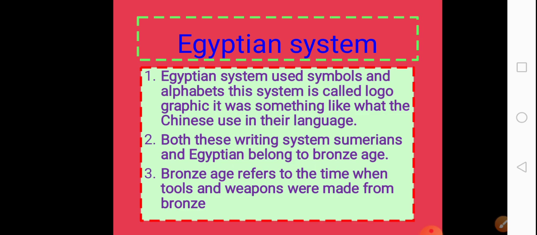If we have a look at the Egyptian hieroglyphs, there is a picture of the Egyptian writing on page number 19. Please have a look at that. You will see it is slightly different from the Sumerian style of writing. And somehow, only somehow, it matches the modern day Chinese. However, the Egyptian script is also extinct, just like the Sumerian writing system. Now it is also extinct.